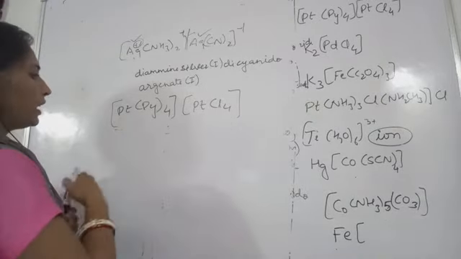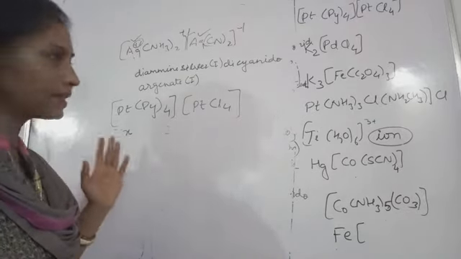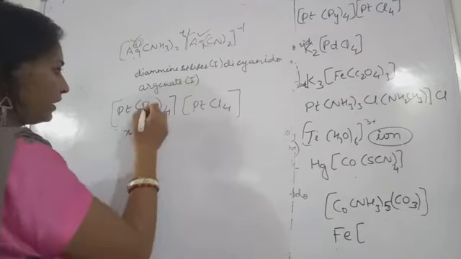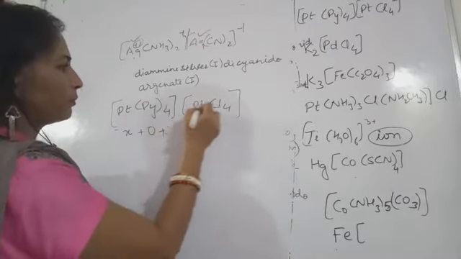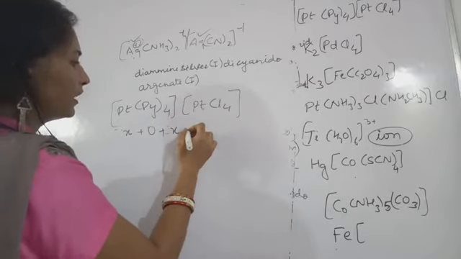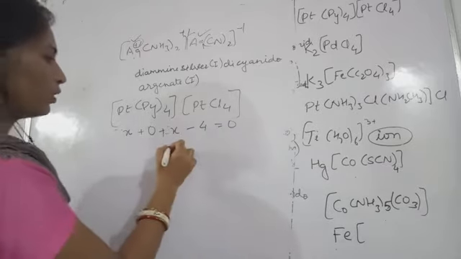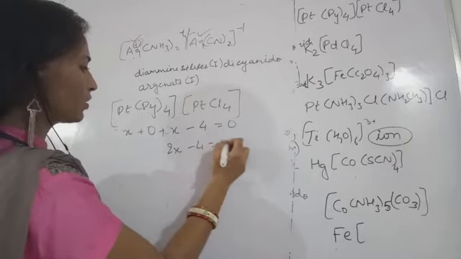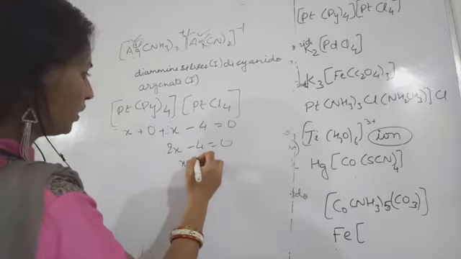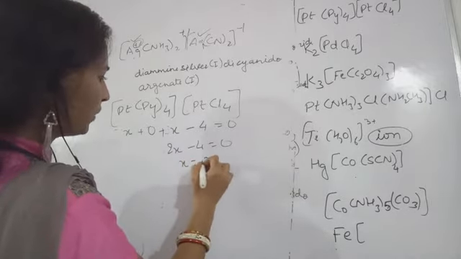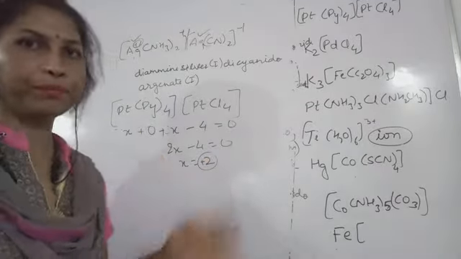Let the oxidation state of Pt be X. So X plus pyridine, which has no charge, and this platinum, one more X, then minus 4, is equal to 0. So this becomes 2X minus 4 equals 0, so X will be equal to plus 2. So plus 2 charge will be acquired by this platinum.